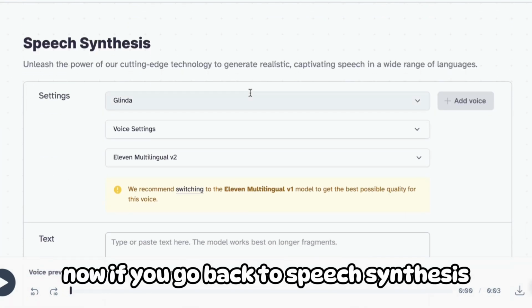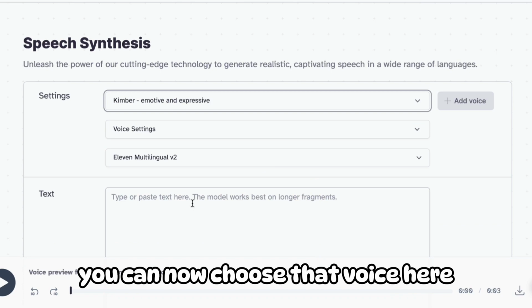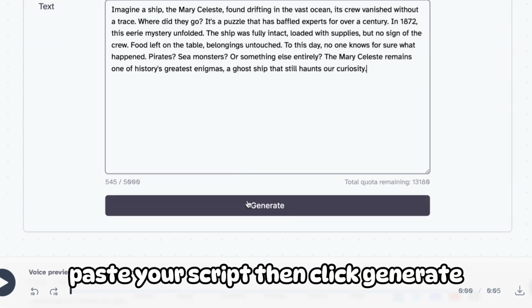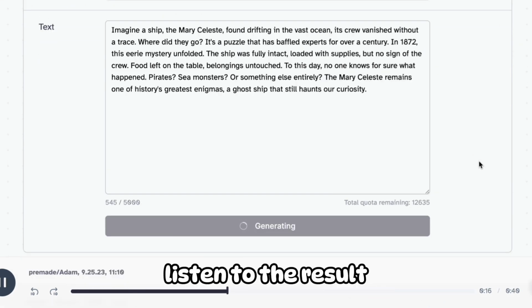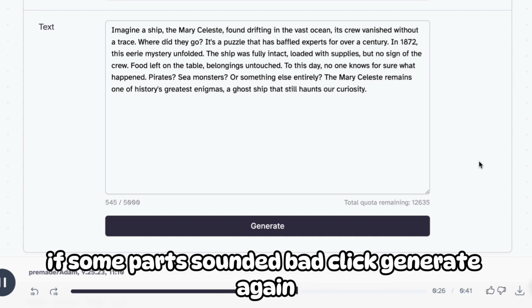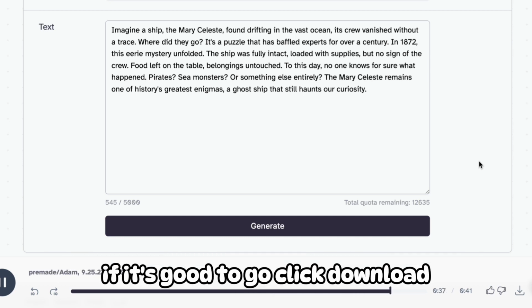Now, if you go back to speech synthesis, you can now choose that voice here. Paste your script, then click Generate. Listen to the result. If some parts sounded bad, click Generate again. If it's good to go, click Download.